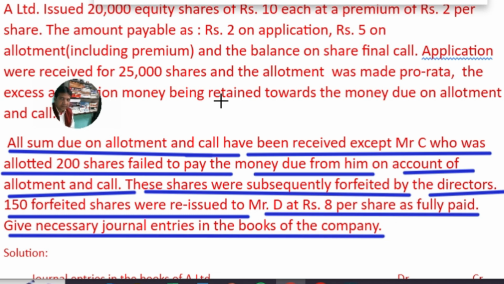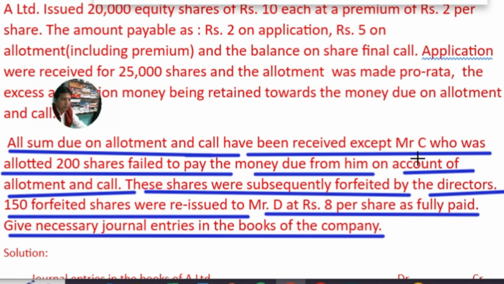Then in case any shareholder fails to pay the due amount called by the company, the company has the right to cancel the shares, and the amount already paid by the shareholder shall be forfeited. So again, I will show you the meaning of forfeiture after this explanation.